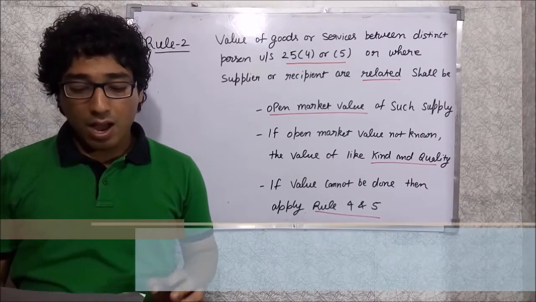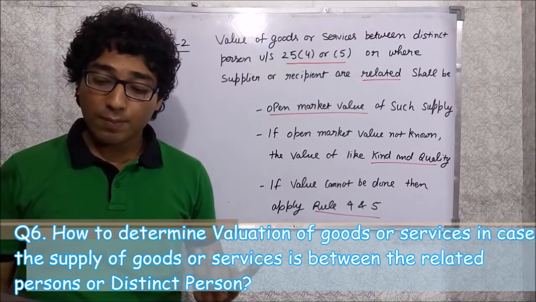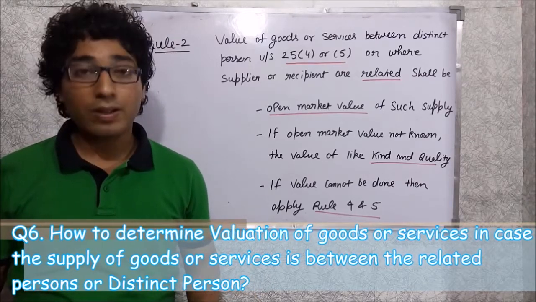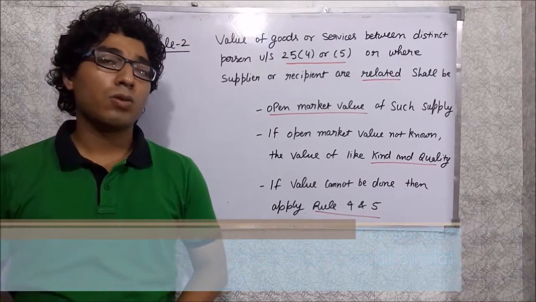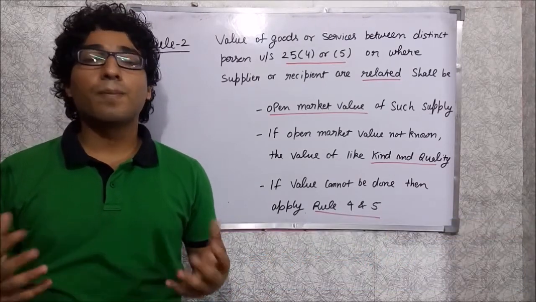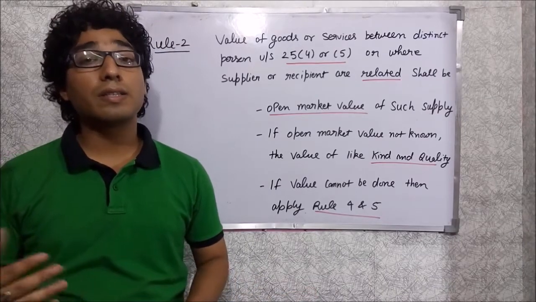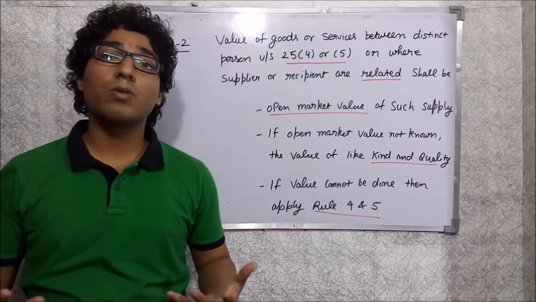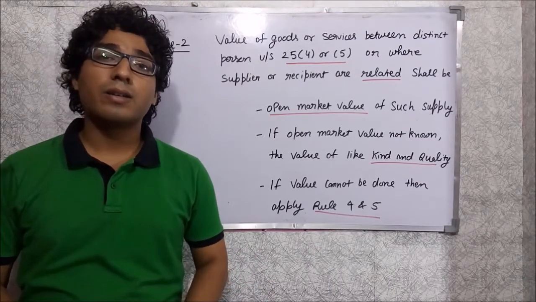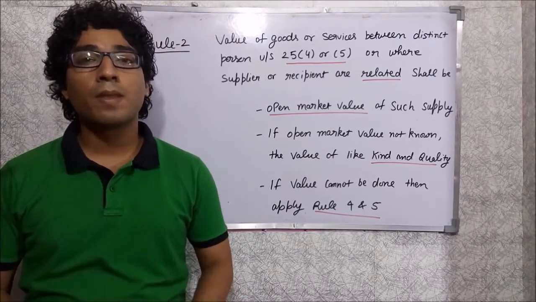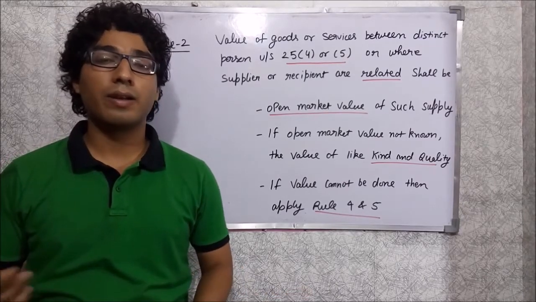And the question is how to determine the valuation of goods or services in case the supply of goods or services is between related persons or distinct persons. So if the supply is between related persons or distinct persons, we have to take a look at the determination of value under rule number 2 of the valuation rules. But what is the meaning of a distinct person and a related person?